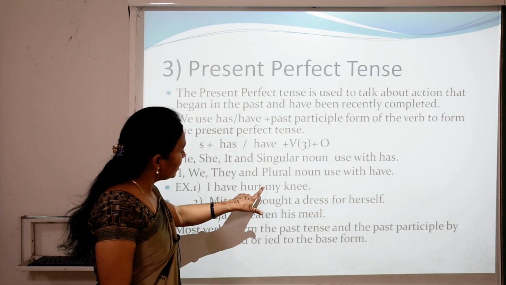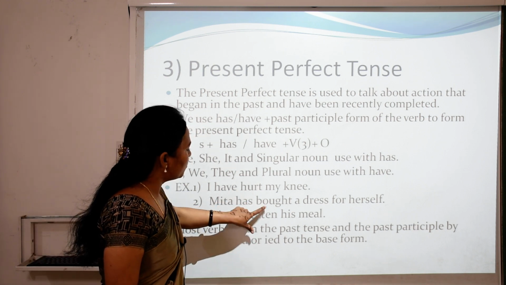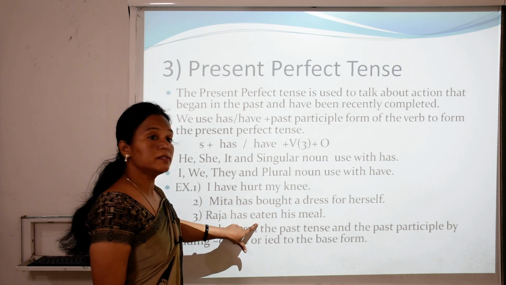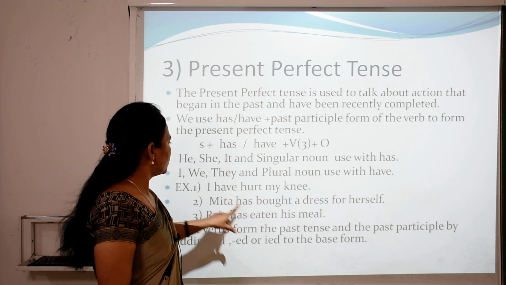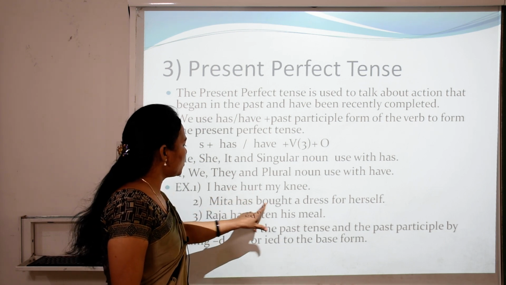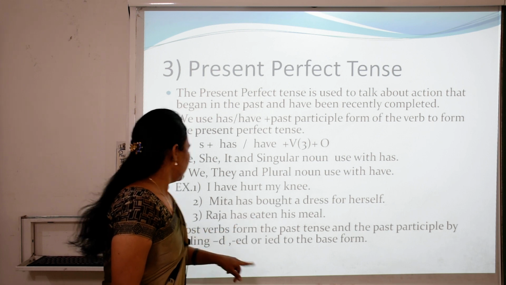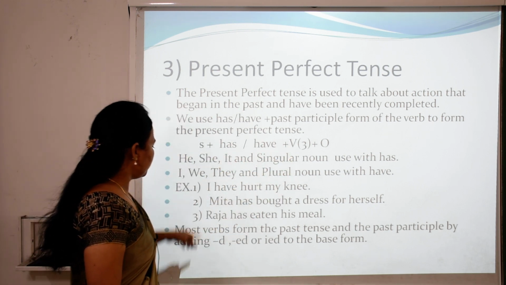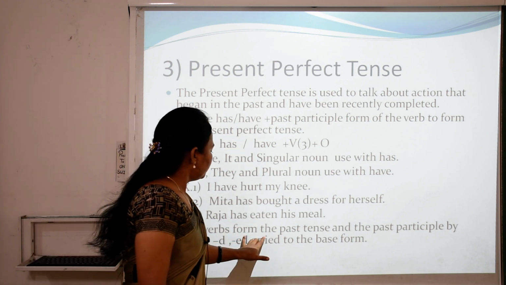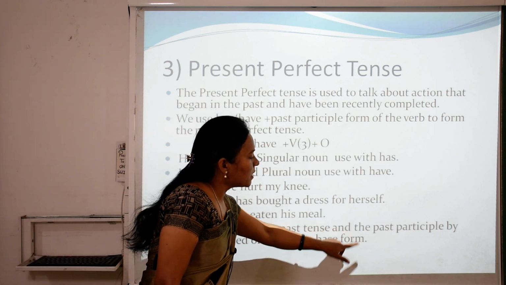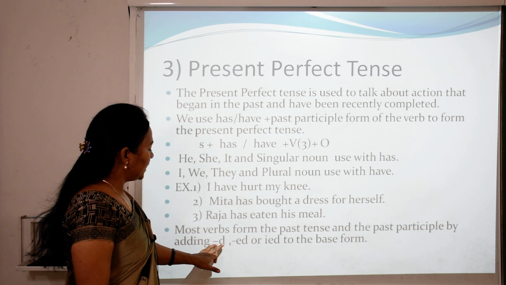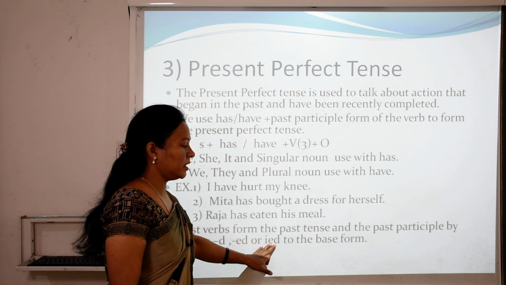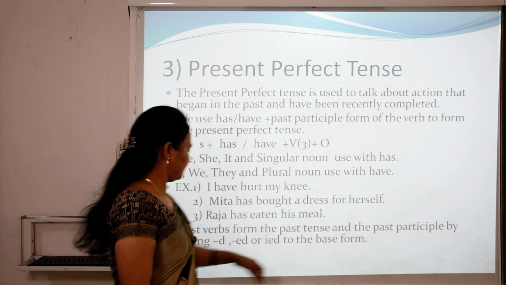So you can see hurt, bought, eaten. What is this? Third form of the verb. So have hurt, has bought, has eaten is the third form of the verb. Most verbs form the past tense and the past participle by adding d, ed or ied to the base form.